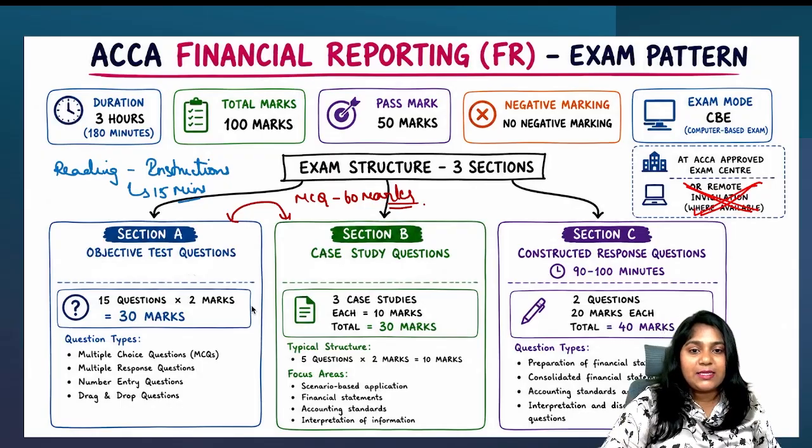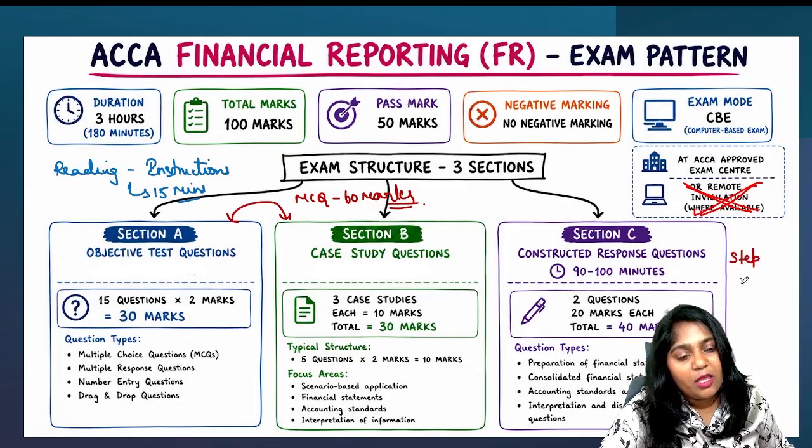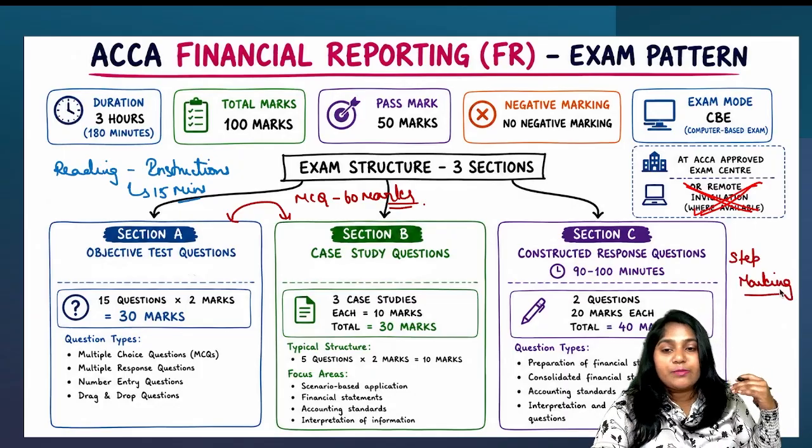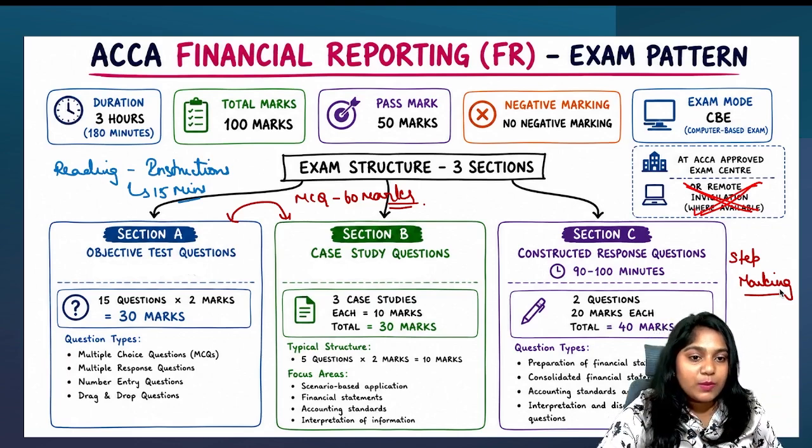So it carries step marking. This is most likely an important one. It carries step marking. For example, even though the final answer is not right and you have made the steps right, you can expect that however much is awarded for the steps, those marks will be given to you.